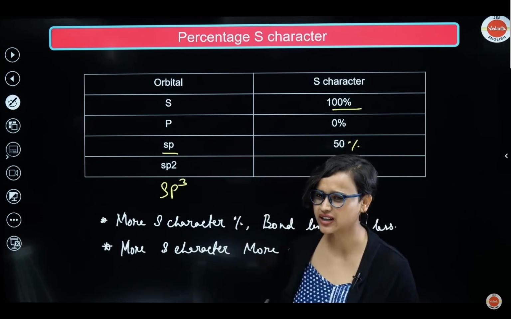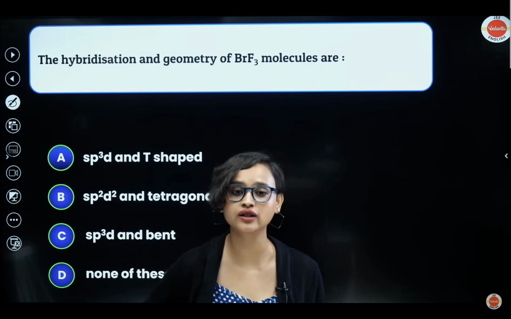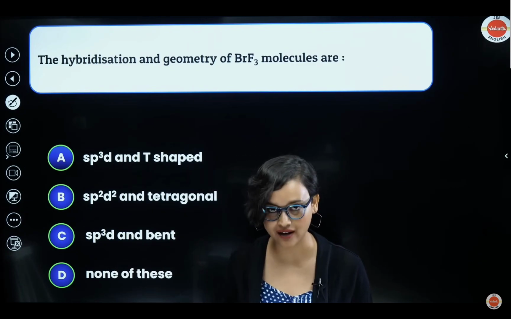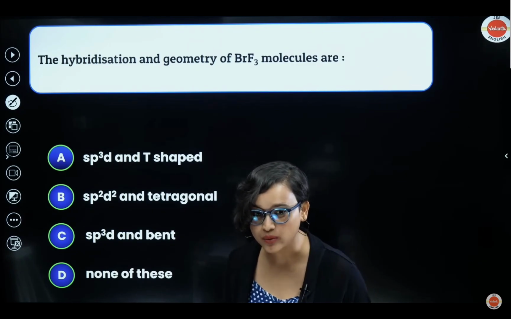Understood? Moving on, let's do a question here. The question is: the hybridization and the geometry of BrF3 molecule are. BrF3, bromine and F3, correct?